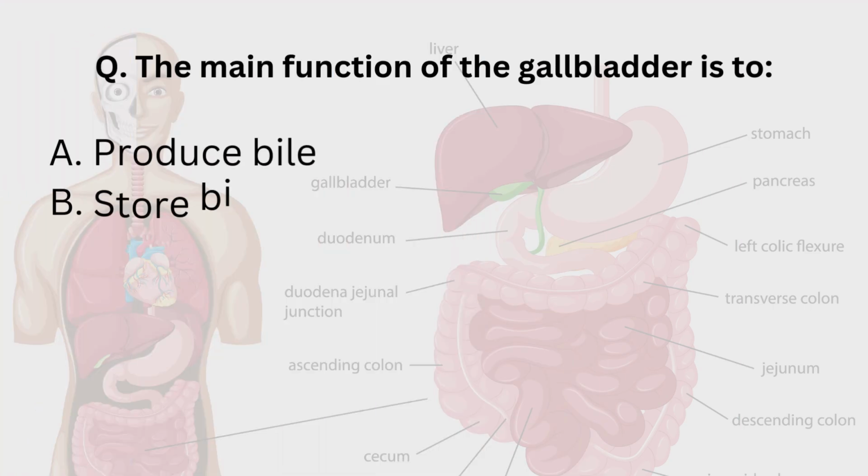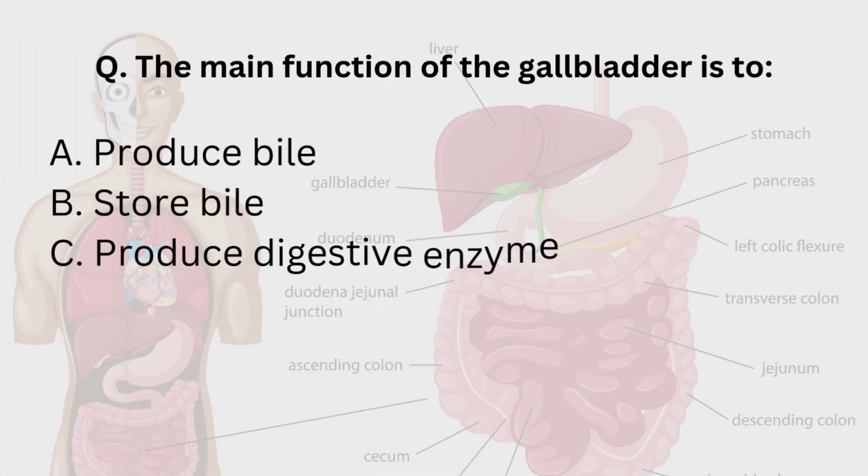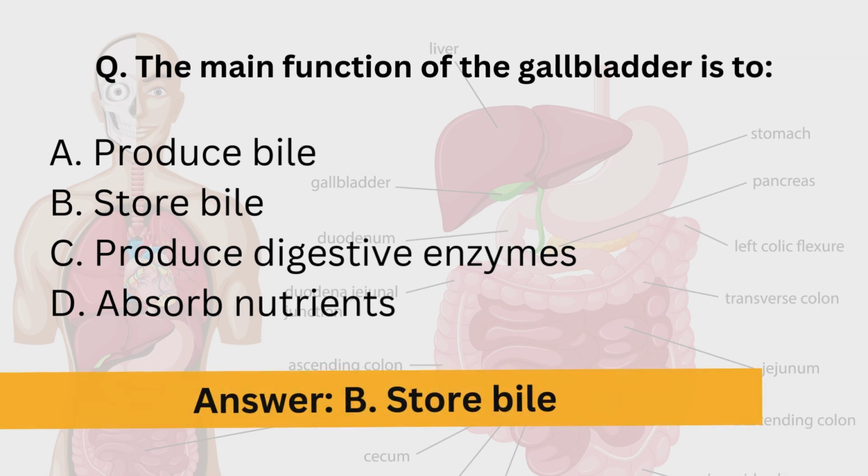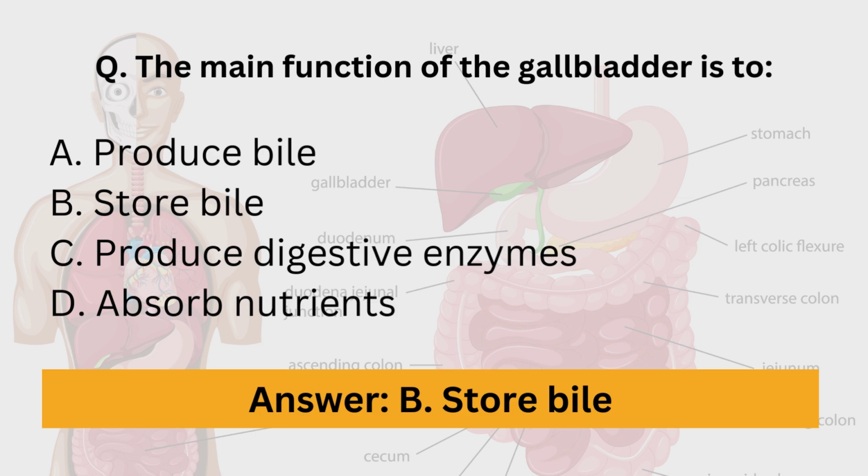Next question is, the main function of the gallbladder is to produce bile, store bile, produce digestive enzymes, or absorb nutrients. This we discussed earlier. The main function of the gallbladder is to store bile. The liver is the organ that is responsible for production of bile.